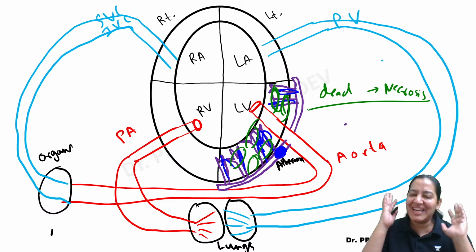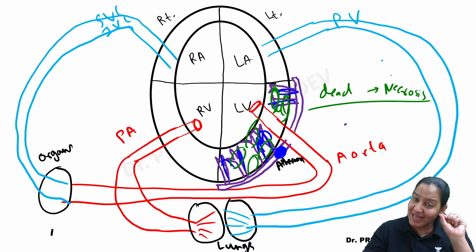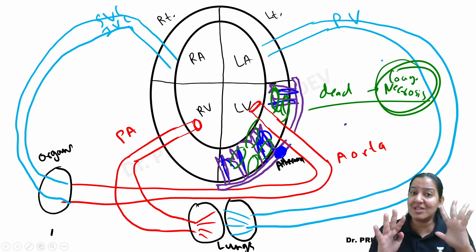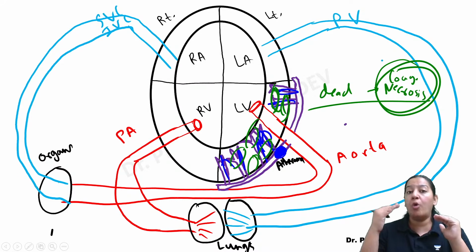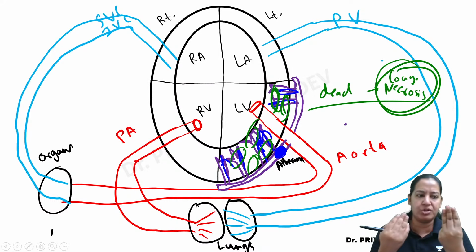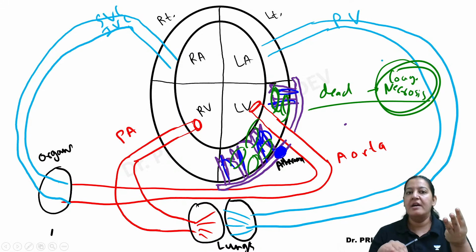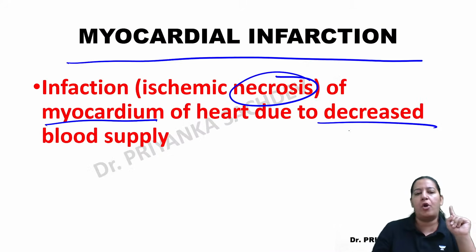We know that when any part of the human body does not get blood, the cells of that organ undergo death by coagulative necrosis. Here the heart is the organ not receiving blood because of the obstruction in the coronary, so that wall undergoes ischemia and coagulative necrosis.